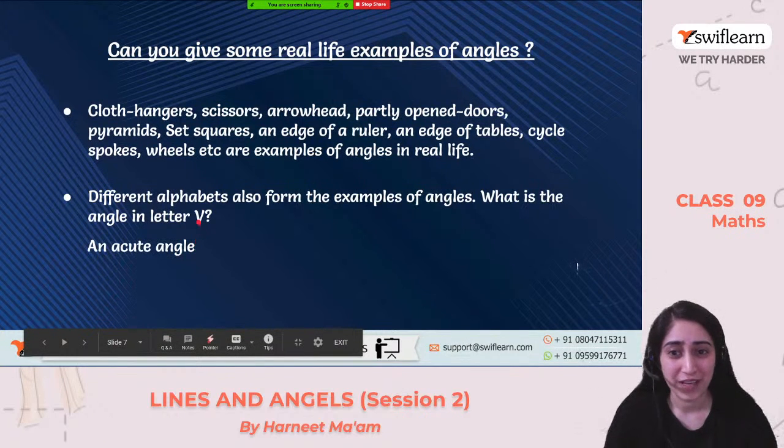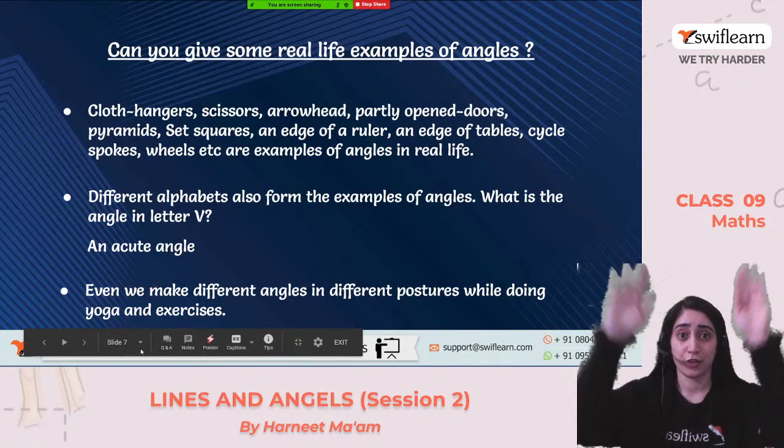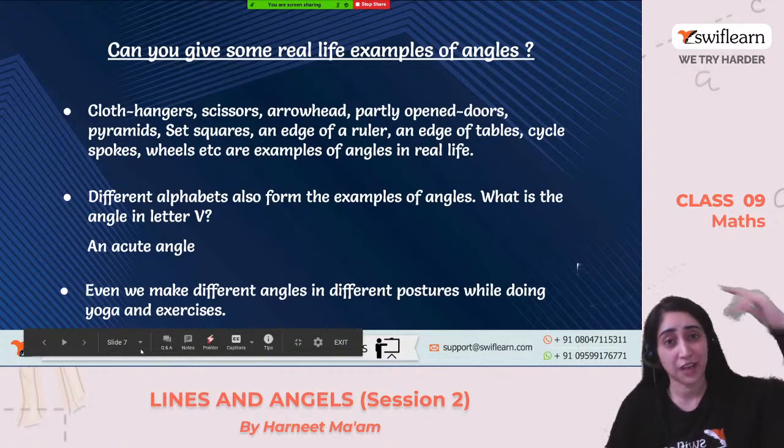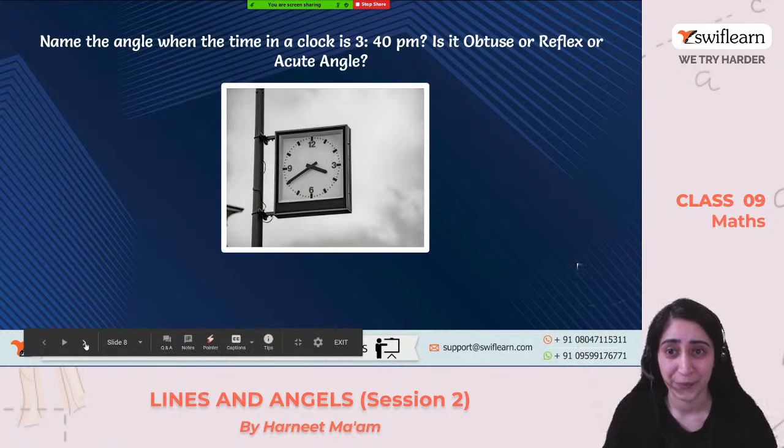An acute, right? It is very small in between. So it's an acute angle. Well done. Even we make different angles in different postures when doing yoga and exercise. While we do the yoga, we do the stretching, we make different angles, right? So this is also a practical example.